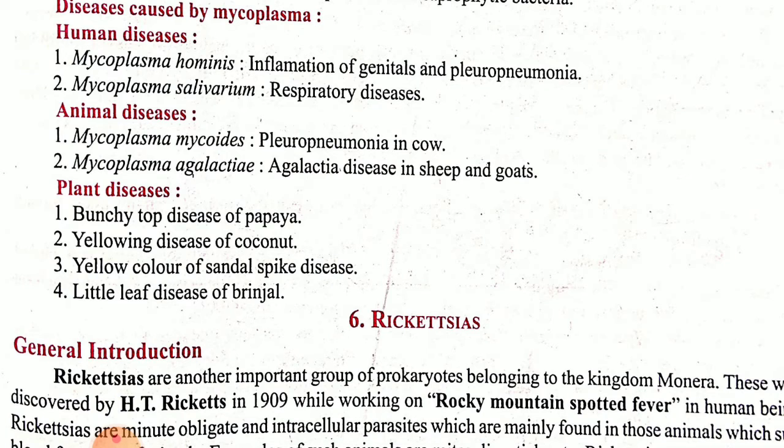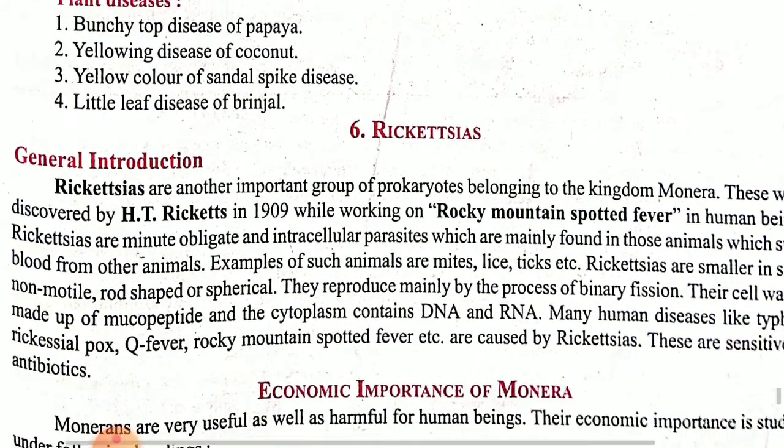Then in plants, it shows the bunchy top disease of papaya. What is bunchy top, children? If you see the younger leaves of the papaya, they form clusters. That is bunchy top of papaya. Yellowing disease of coconut: the coconut will become a little bit yellowish in nature and it may fall down. Then yellow color of saddle spike disease, and little leaf disease of brinjal.